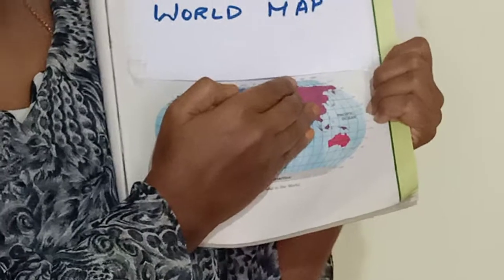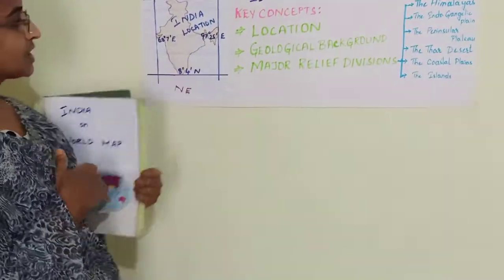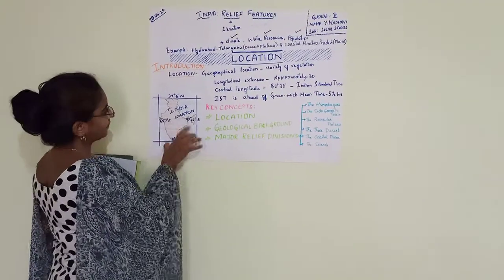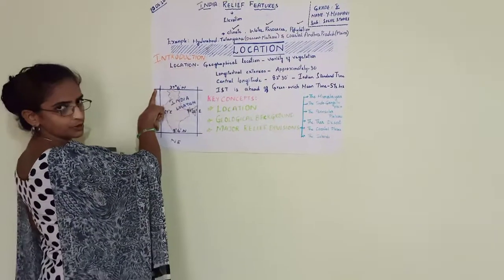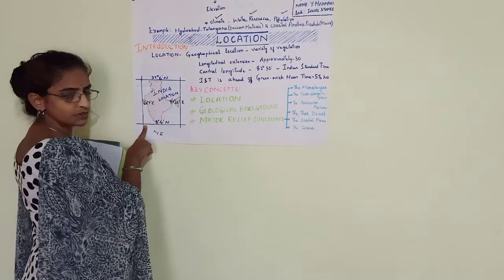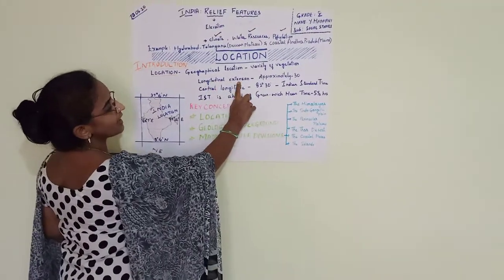So overall India is situated in the northeastern hemisphere on the world map. India is situated between two longitudes and two latitudes, a grid area with a longitudinal extent of around 30 degrees.